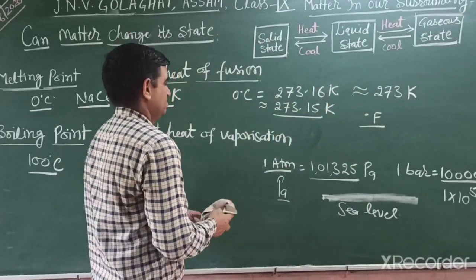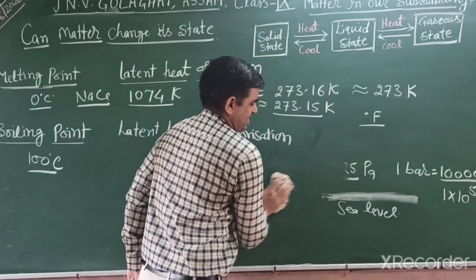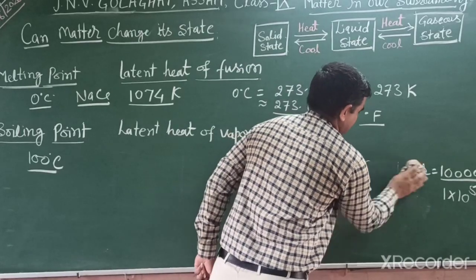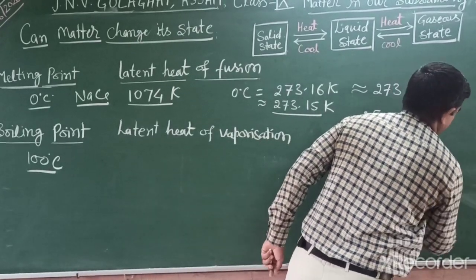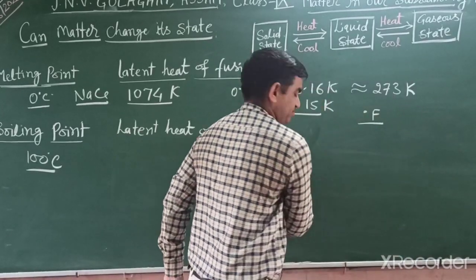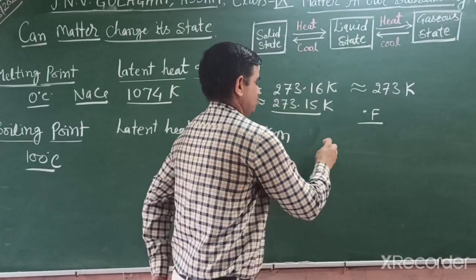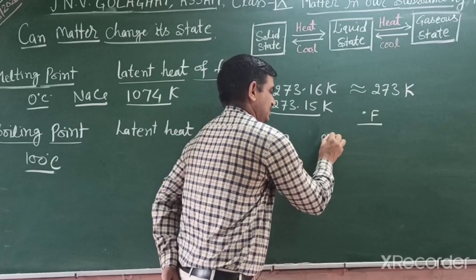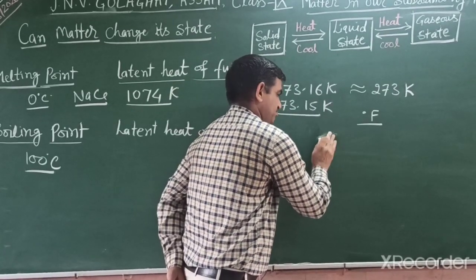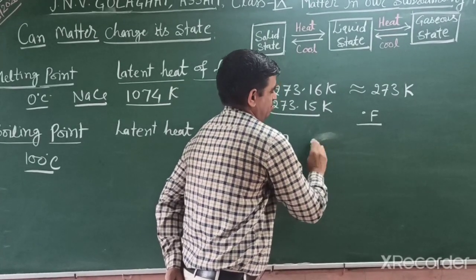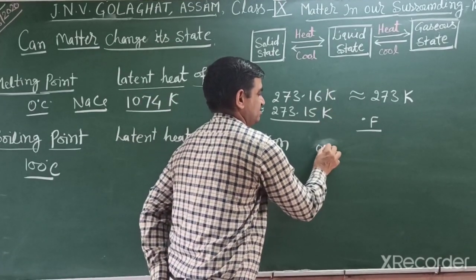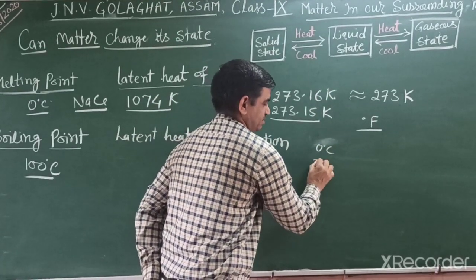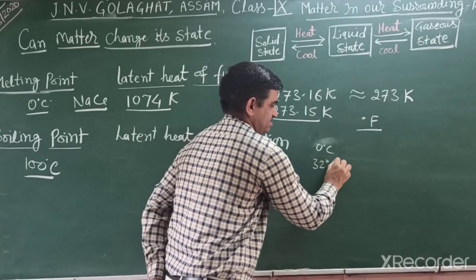First we understand the formula for the Celsius, Fahrenheit and Kelvin scales. The melting point of water is 0 degrees Celsius and 32 degrees Fahrenheit.